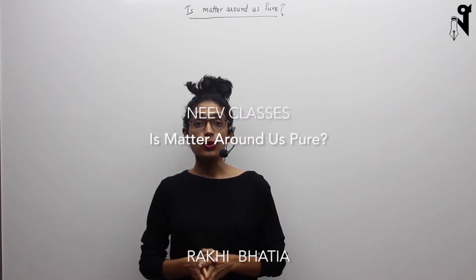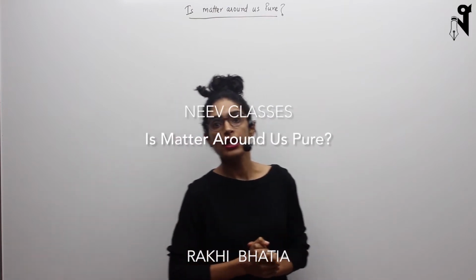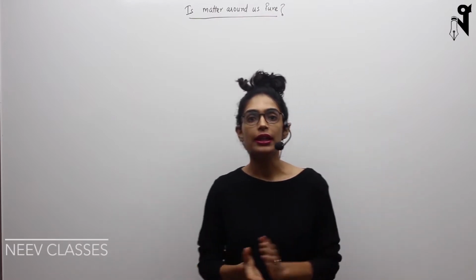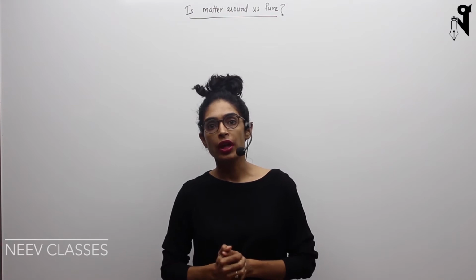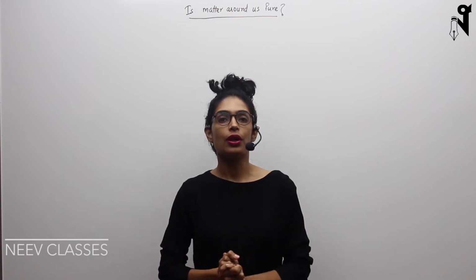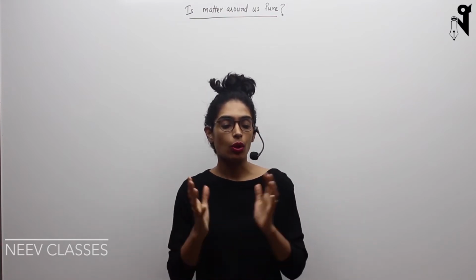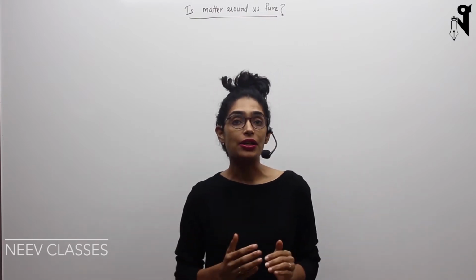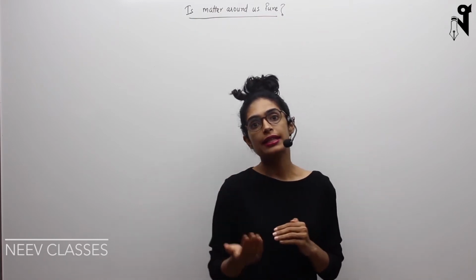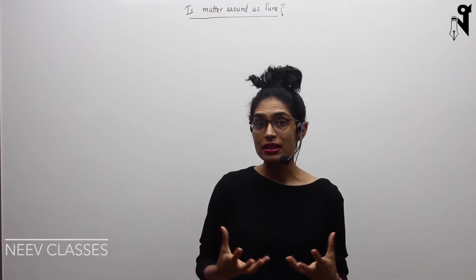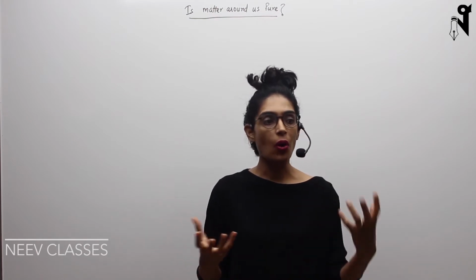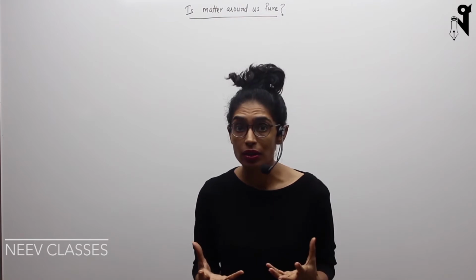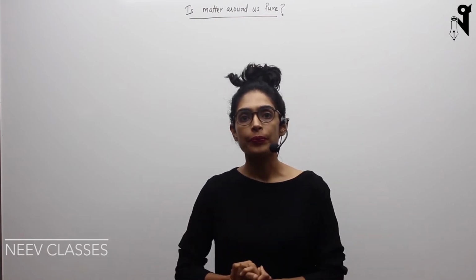Hello everyone. So we have already done the first chapter of class ninth, that is matter in our surroundings. What all we have covered over there: we have understood what exactly is matter, how many states are there in matter, what the physical properties of matter are, and how the interconversion of the states takes place. What defines matter, how the states vary from one to another, and what different properties make the states different, right?